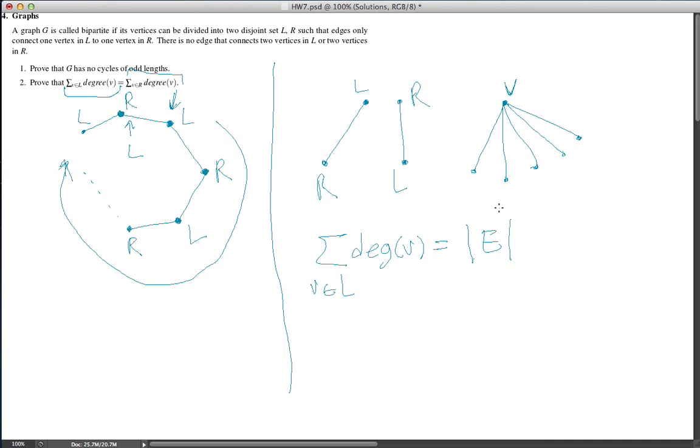Now, by the same argument, you can prove that if we assign each edge to its endpoint which is in R, then you're still going to be counting the number of edges. So this is exactly equal to the sum of the degrees of vertices in R. So I've just proved that these two quantities are equal.